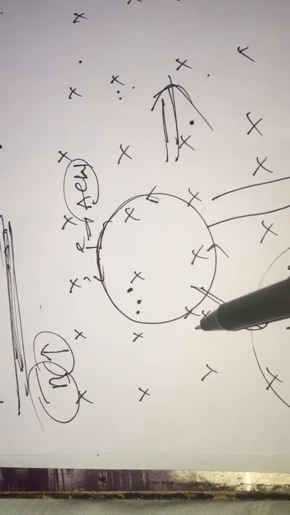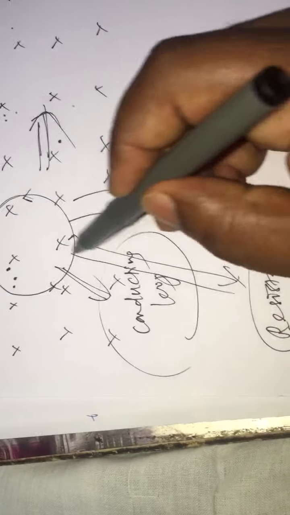Every conductor has a characteristic property, which is resistance. So let us consider the resistance of this wire is R. R ohm is the resistance of this wire.